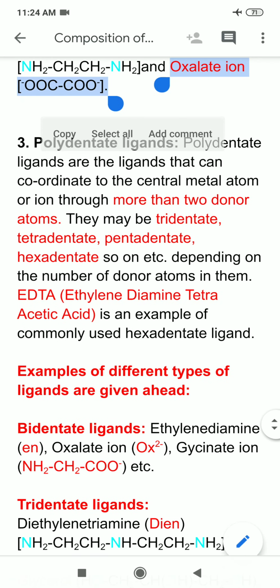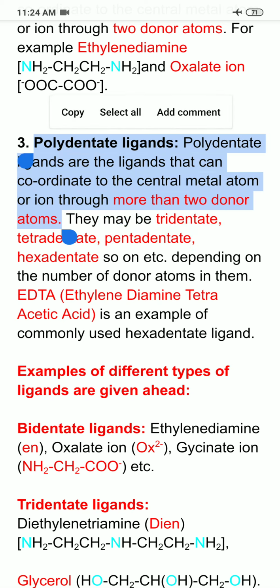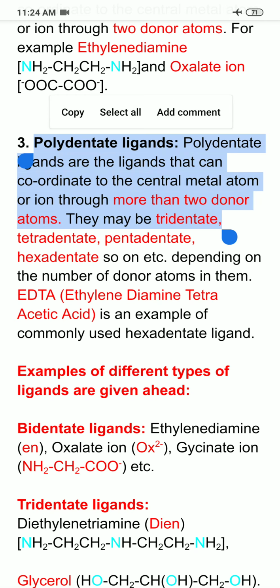Next, polydentate ligands. Now poly means many. So polydentate ligands are the ligands which can coordinate to the central metal atom or ion through two or more than two donor atoms. Now if donor atoms are more than two, they can be 3, 4, 5, 6, so on up to 7, 8. But we shall discuss them one by one. If we are having 3 donor atoms, then the ligand is known as triadentate. Tria means 3.